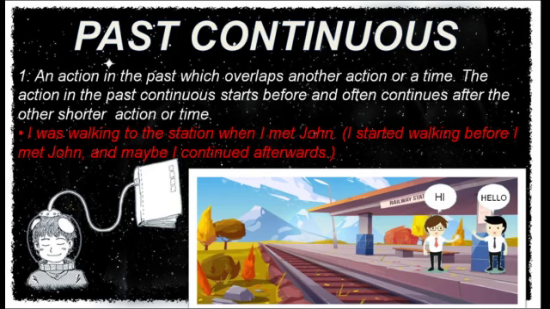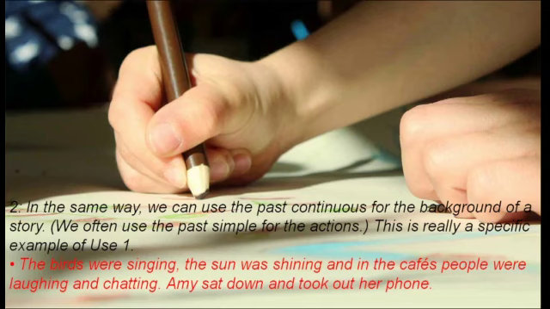Dear friends, these kind of questions can come in your exam when we are using when. Okay, when we are connecting two past sentences, one is past continuous and one is past simple. In the same way, whenever we are describing the background of a story, we will use past continuous, and when we immediately want to present some action, we can also use past simple, like birds were singing, sun was shining, and in the cafes people were laughing and chatting.